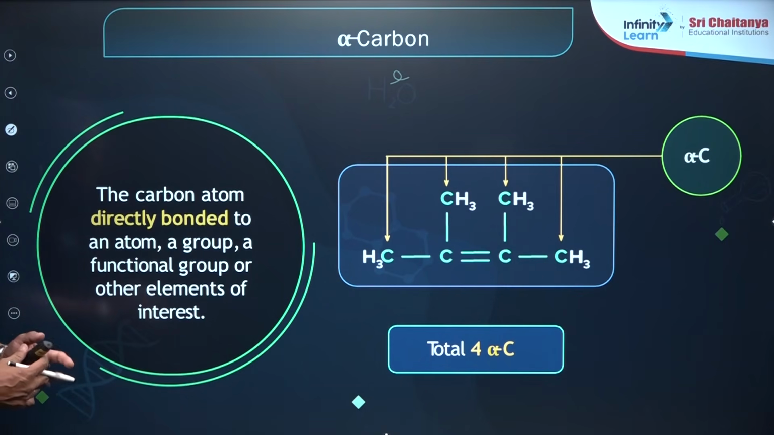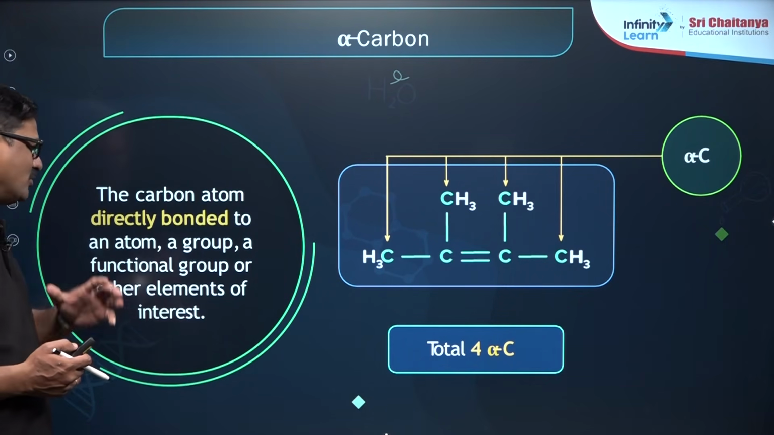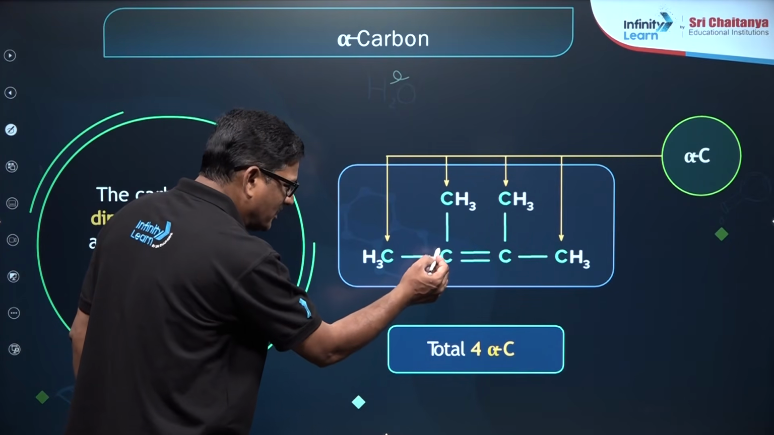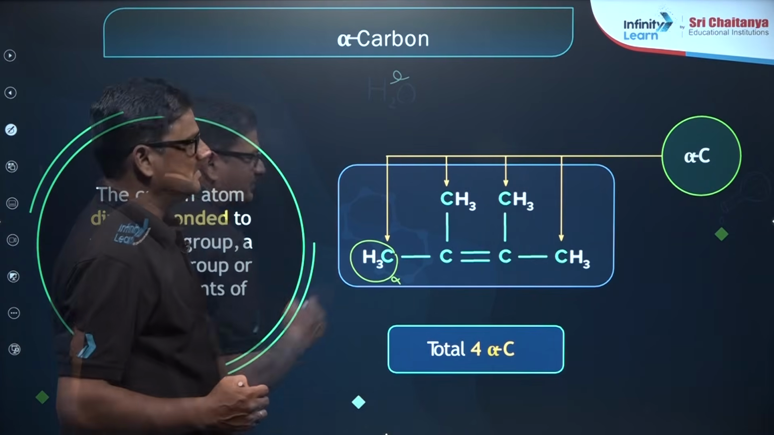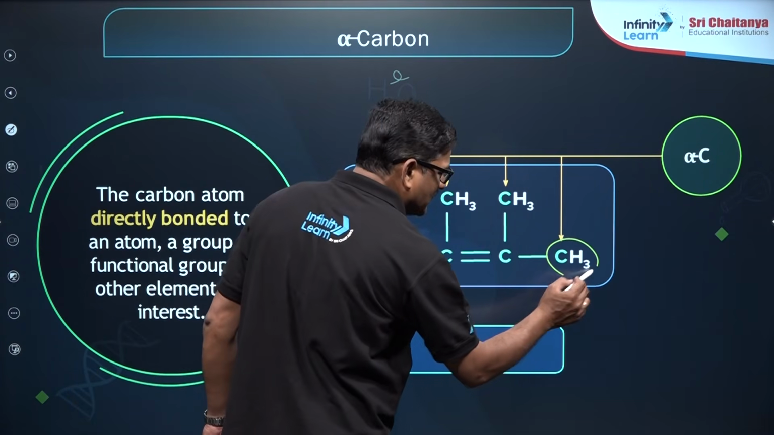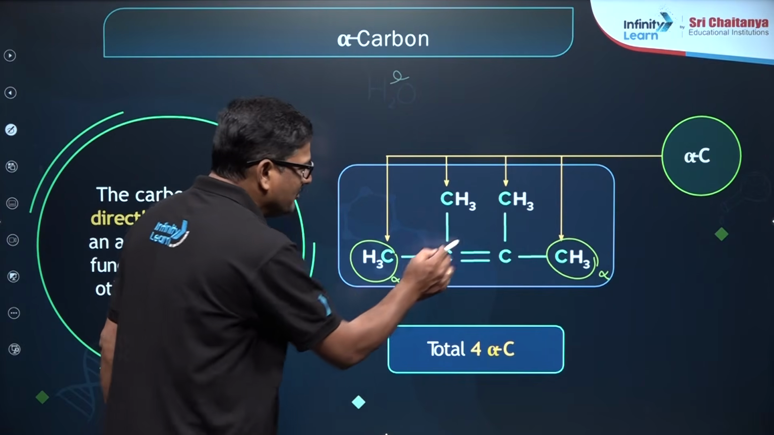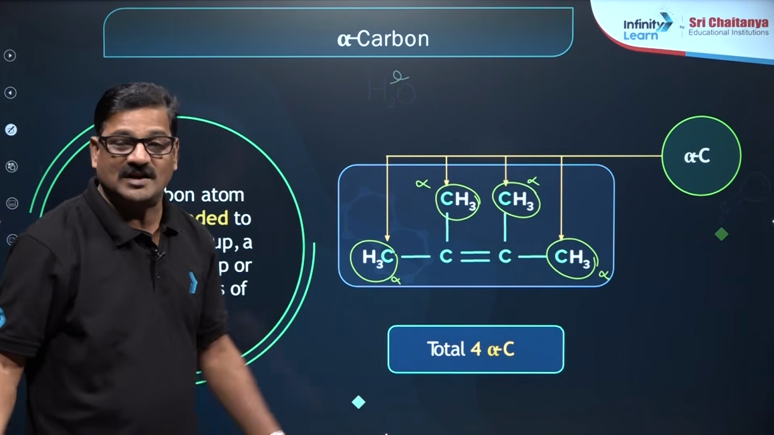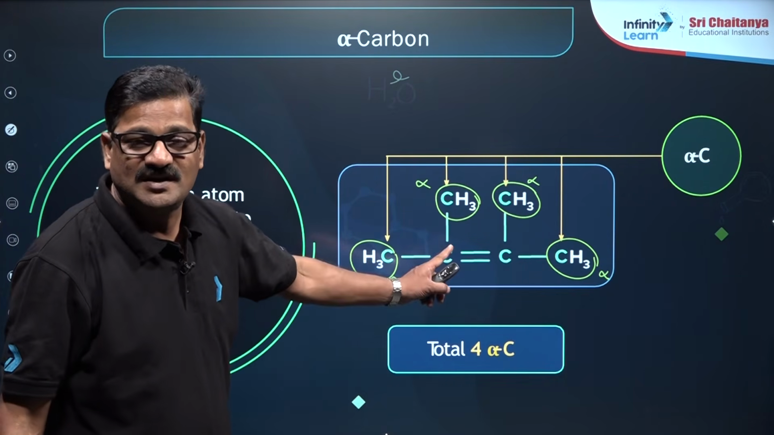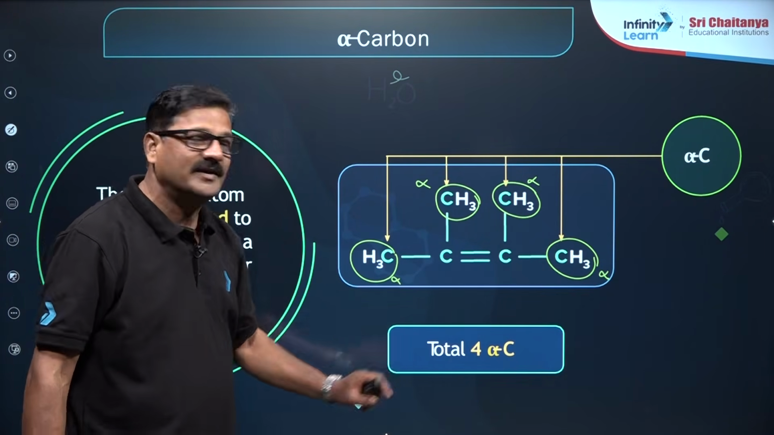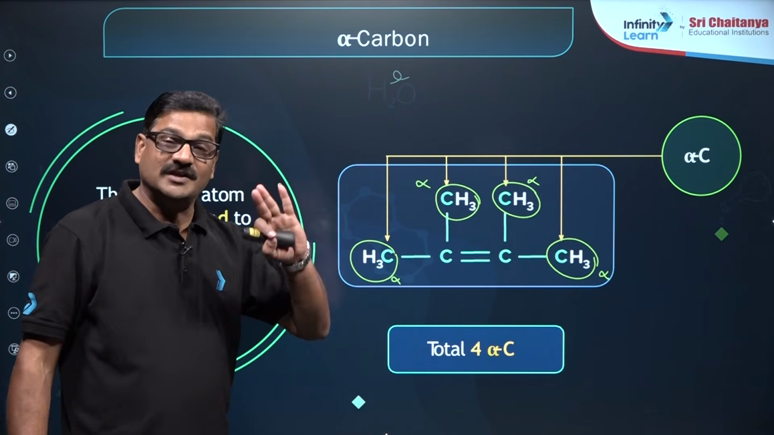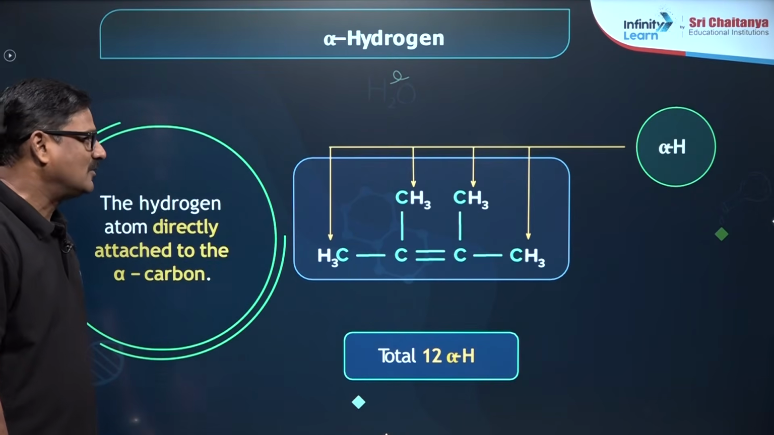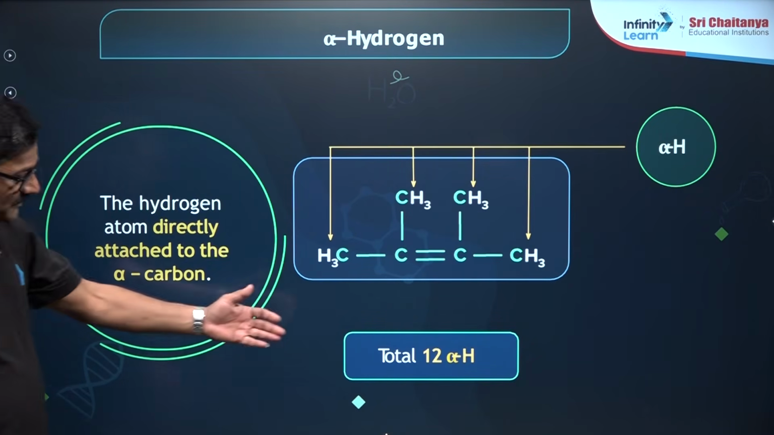You can see the carbon atom directly bonded to an atom or a functional group is called alpha carbon. You can see the carbon-carbon double bond; according to the double bond, this will be the alpha carbon, and this will also be an alpha carbon, and this too. Like that, you can write there are 12 alpha hydrogens present in this given structure and a total of 4 alpha carbons. So each carbon has 3 hydrogens, 4 into 3 is going to be 12 alpha hydrogens. Now you can see here there are 12 alpha hydrogens.